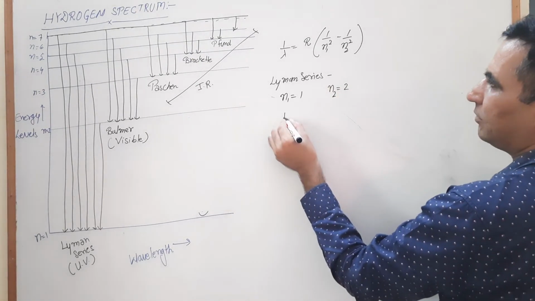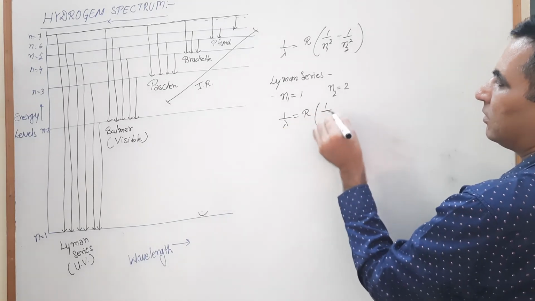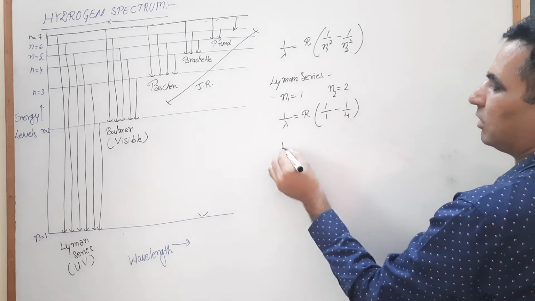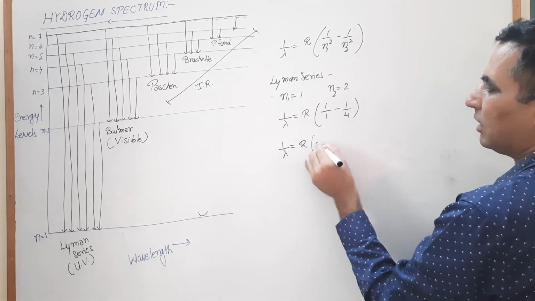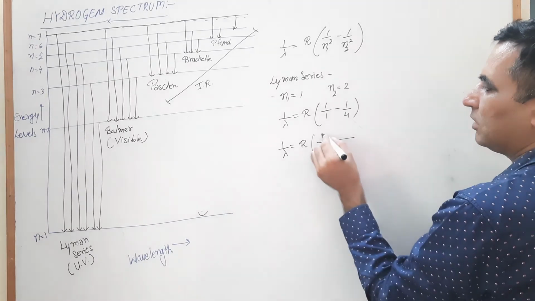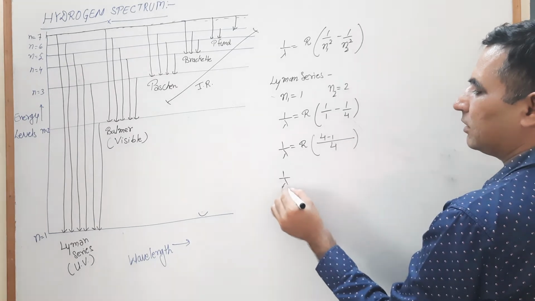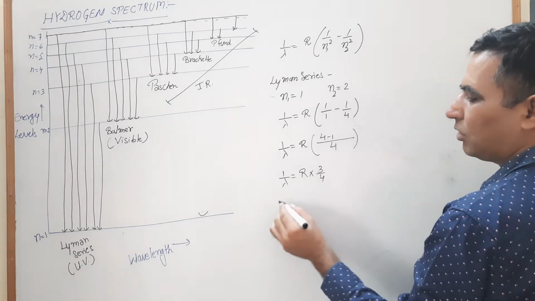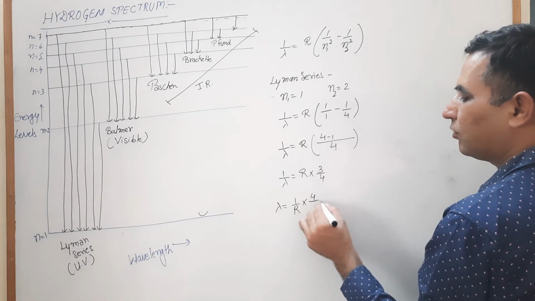Now look, 1 upon lambda is equals to R, square of the 1 is 1, square of the 2 is 4. So 1 upon lambda is equals to R, LCM of this one is 4. So 4 minus 1, 1 upon lambda is equals to R into 3 by 4, or lambda is equals to 1 upon R into 4 by 3.